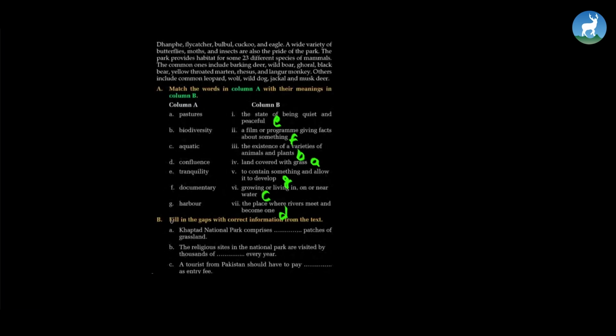Now, next exercise. Fill in the gaps with correct information from the text. Khaptad National Park comprises 22 patches of grassland. The religious sites in the national park are visited by thousands of pilgrims every year. A tourist from Pakistan should have to pay dash as entry fee. Rupees 500. That's for the Shark Nationals.